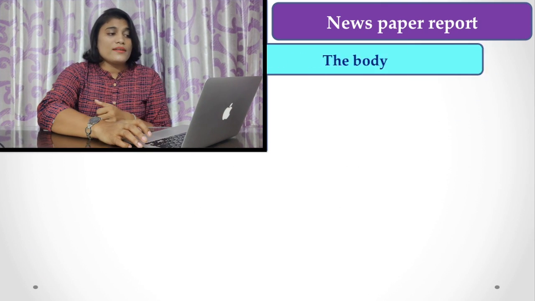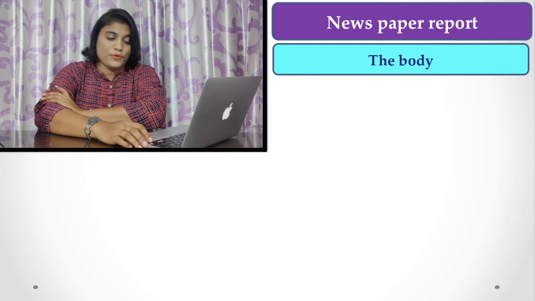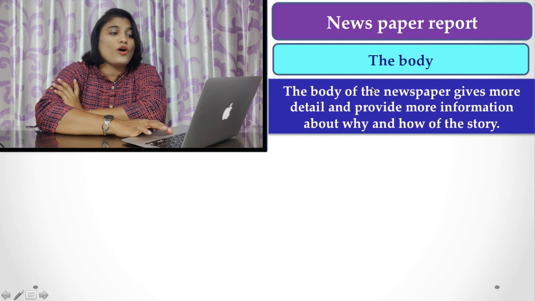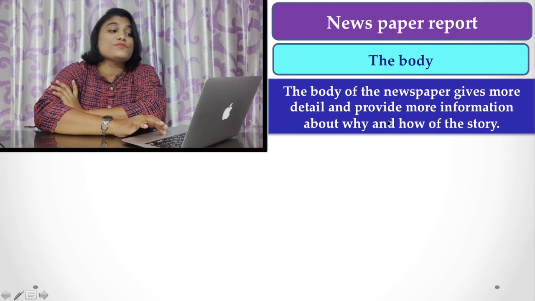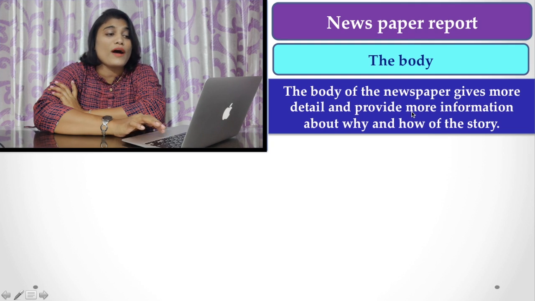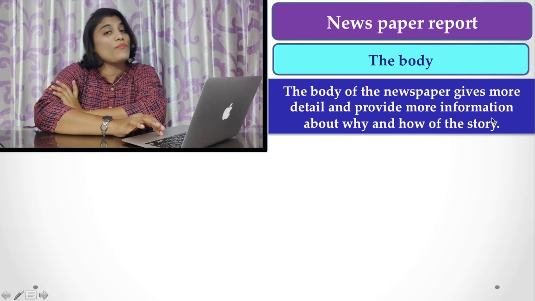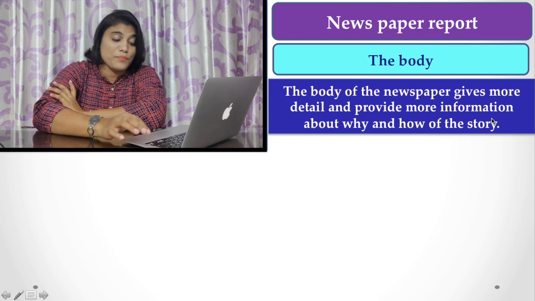So now the body of the report. What should be there? The body of a newspaper report gives more detail and provides more information about the why and how of the story. This is very important.